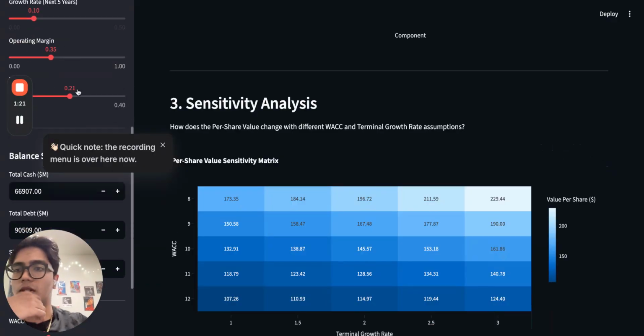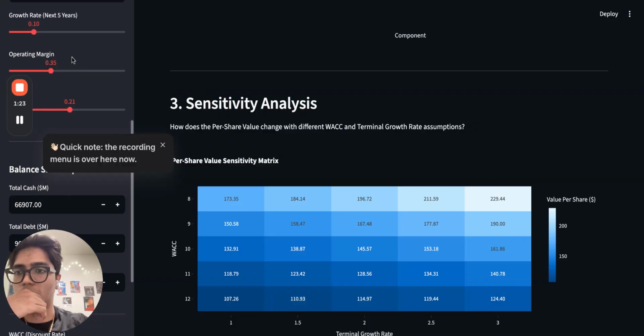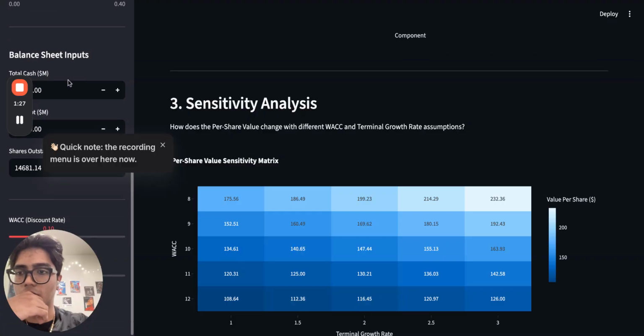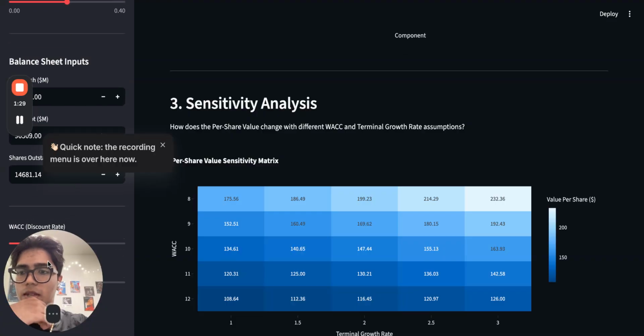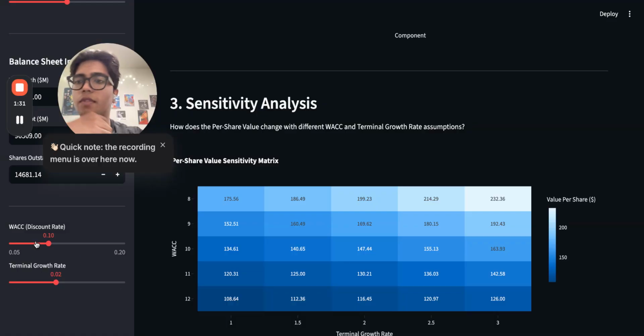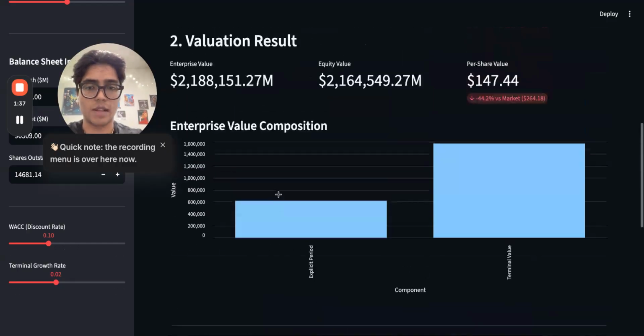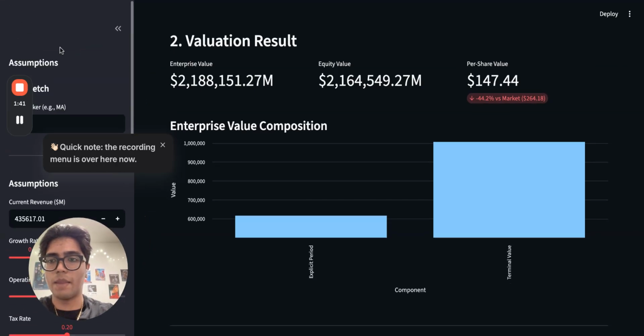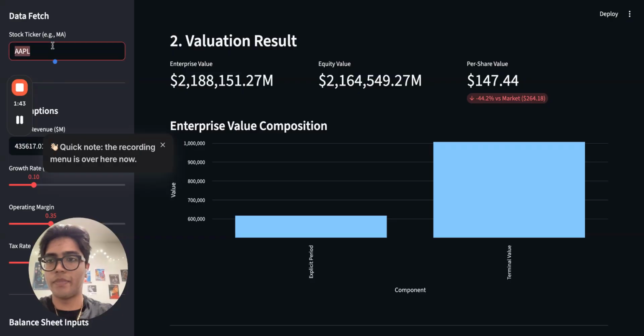We can see a couple of assumptions here as well, like its growth rate, operating margin, and we could toggle them according to our wish. We could also see our weighted average cost of capital or the discount rate here. You could toggle that to find out the new analysis for the company itself. Let's see, for example, let me choose MasterCard, right? The stock ticker is MA.